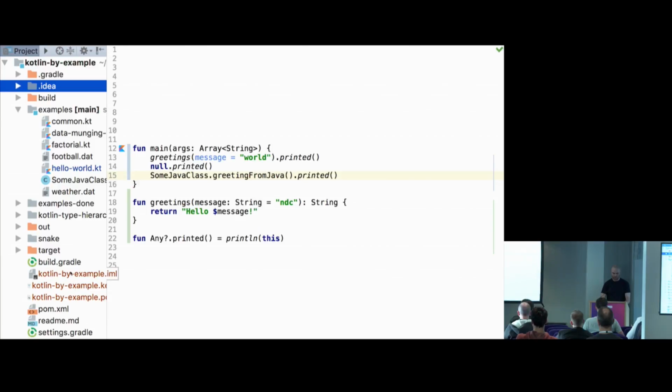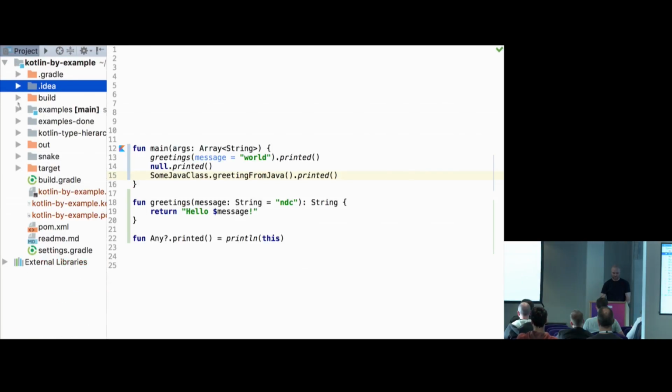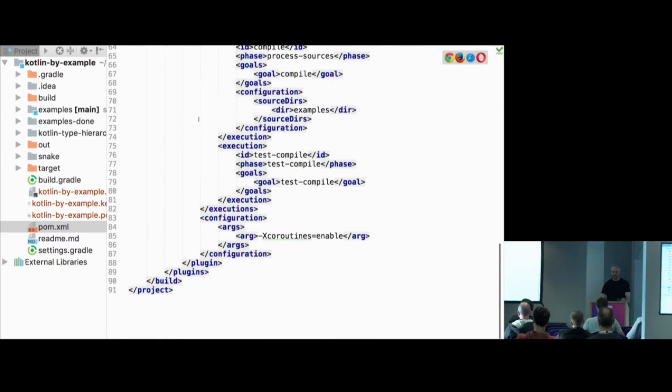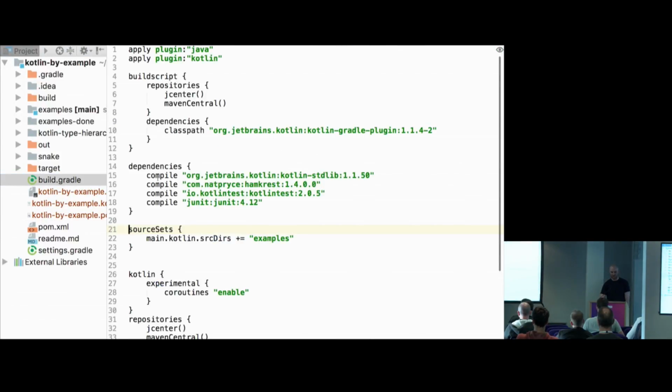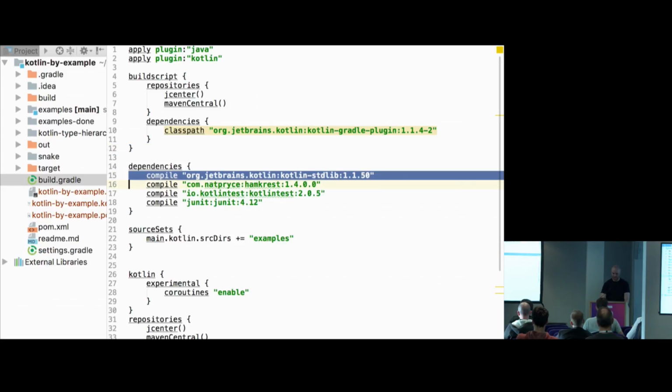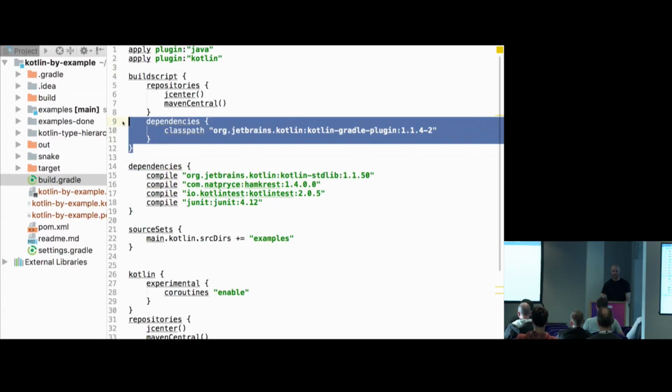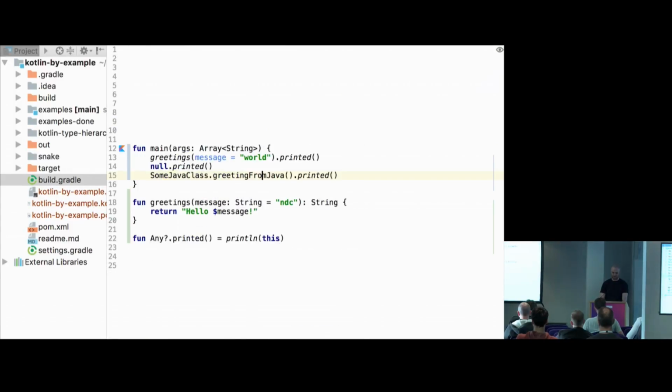To show the whole project, it's pretty normal Java. It's compiled. There is a POM.xml if you know Maven. That's a huge Maven definition, or the same definition in Gradle. So basically, all you need to start using Kotlin, I guess, is this line to add Kotlin and apply the Kotlin plugin, and maybe the Kotlin repository. It's like a few lines added to Gradle, and you can start using Kotlin straight away. So that was an intense Hello World. I'll switch back to Hello World.